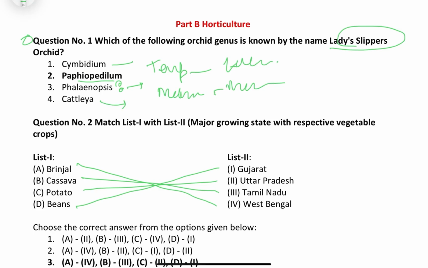Cattleya is a sympodial orchid. And then you must know the butterfly orchid also, which is called Oncidium. Then the foxtail orchid, that is Rhynchostylis. Friends, these things we used to study during our JRF preparation in UG days, so you must remember these things which have already been asked.